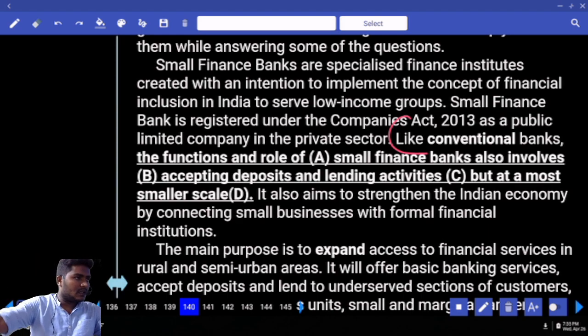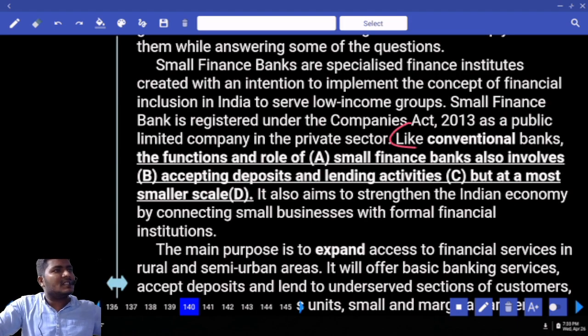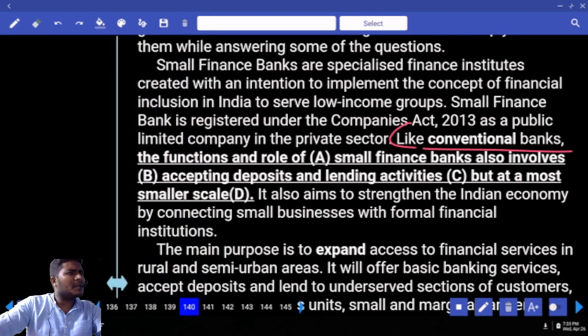First, tell me what is the adjective based error? Adjective based error 1. See, like conventional banks. What does it mean here? Like that, in the sense this is a comparison. Clear? Now, like conventional banks. What does it mean by the word conventional? Conventional life, conventional person means general case, normal, which repeatedly happens, that is conventional life.